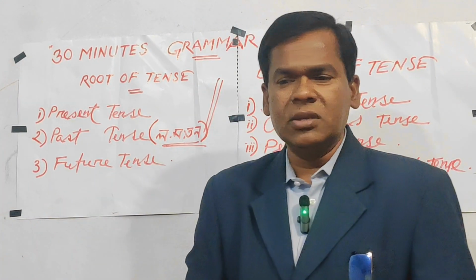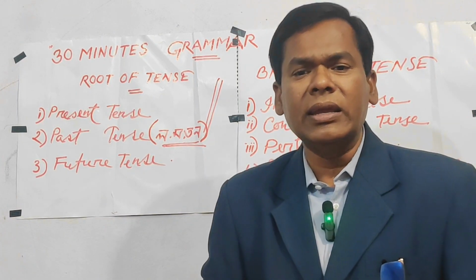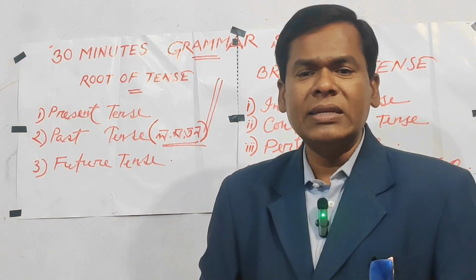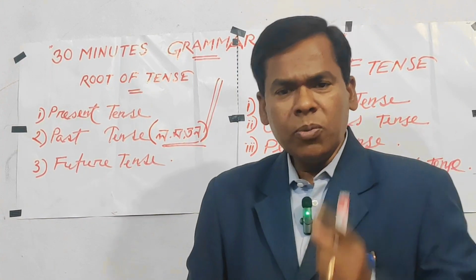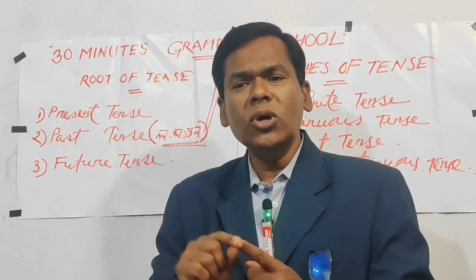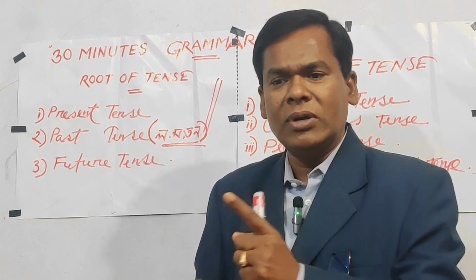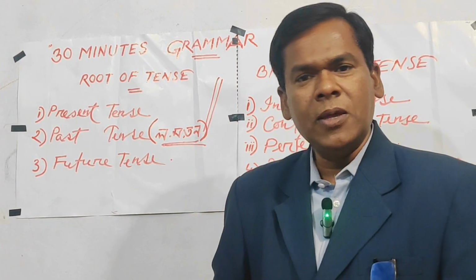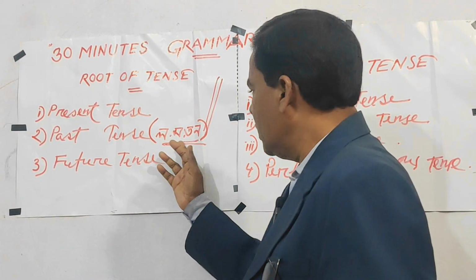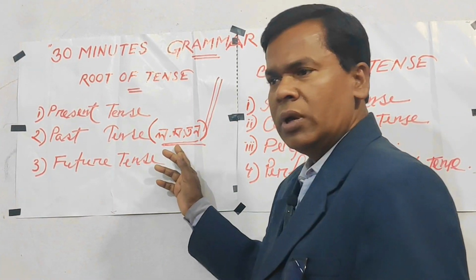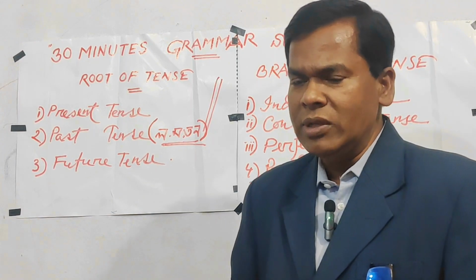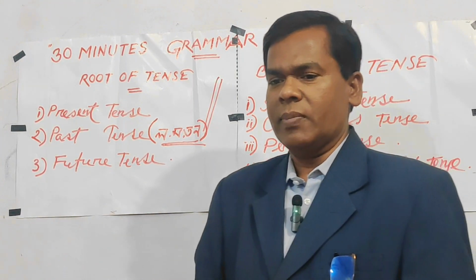So this is the tricks. What are the tricks of learning or recognizing a tense as a past tense? Of course, you will say, sir, ল, ম, ত, ন, these are the 4 letters and these are the symbols of finding out a sentence as a past tense. So when we will find either one of these 4 at the last of the sentence, then we will say that it is of past tense.